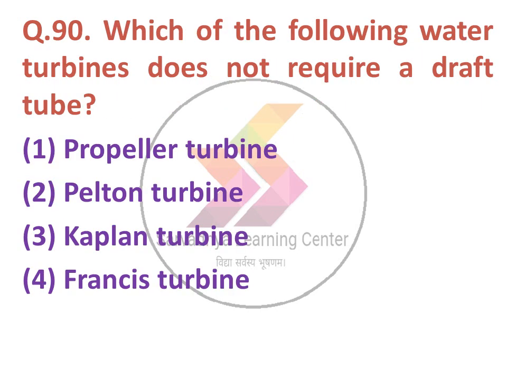Next question: which of the following water turbines does not require a draft tube? Option 1 propeller turbine, option 2 Pelton turbine, option 3 Kaplan turbine, option 4 Francis turbine. The correct answer is Pelton turbine. The impulse turbine does not require the draft tube. Option number 2 is correct, Pelton turbine.